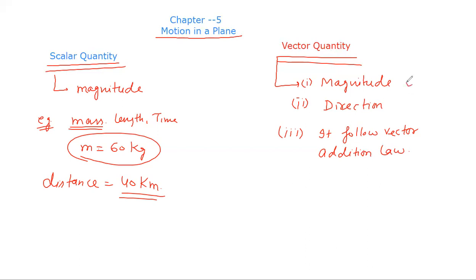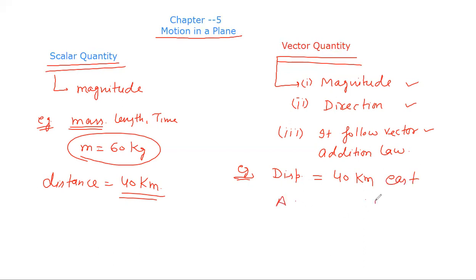One by one, I will take all the quantities that are related to the vector quantity. For example, suppose we are talking about displacement. Then displacement will be 40 kilometer. Now, if we represent displacement, we need to tell the direction, like 40 kilometer east.